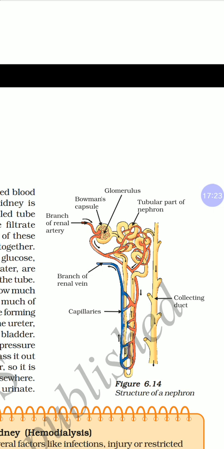If your body contains more water, less water is absorbed in the coiled tube. If your body has less water, more water is absorbed from the coiled tube.